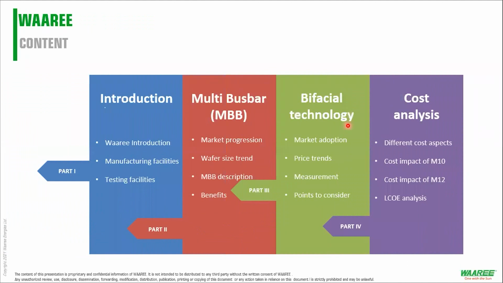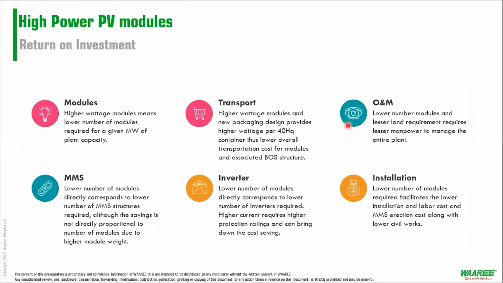Very quickly, we are coming to the last part, and as I told you, we would give more time to Q&A. We would very quickly go on to the cost analysis. Okay, so when we go to higher power modules, what are the advantages? The first and foremost advantage is that, for example, an M2.5 or M6 module has a power offering of say 445, 450 watts. When you compare it to M10 and M12, M10 is 440 watts or so, and M12 is currently 660 watts plus.